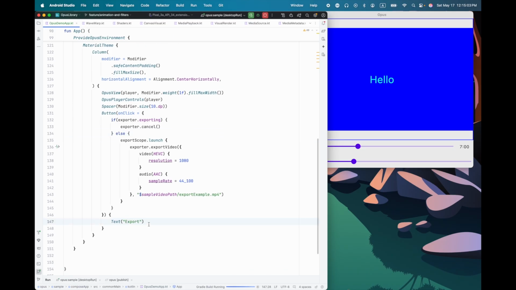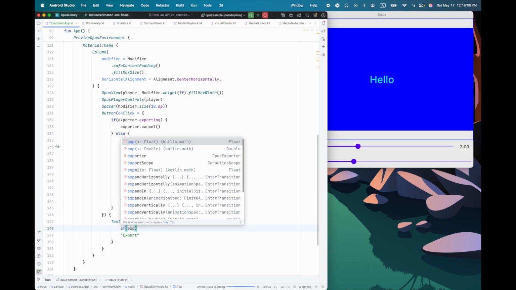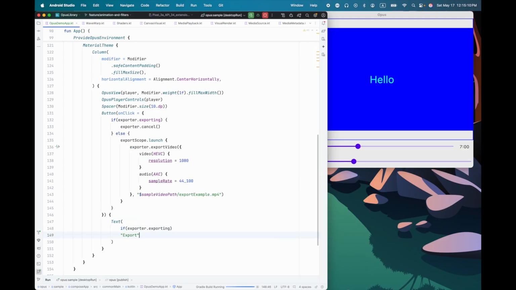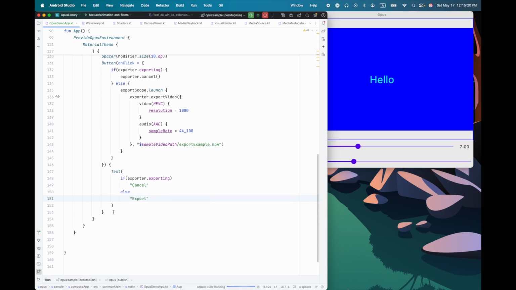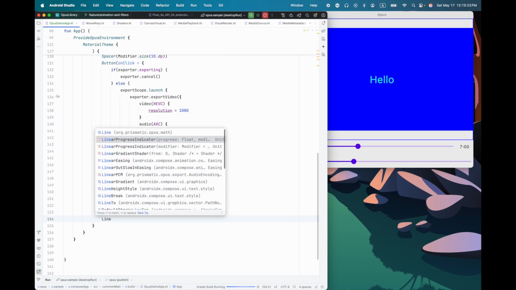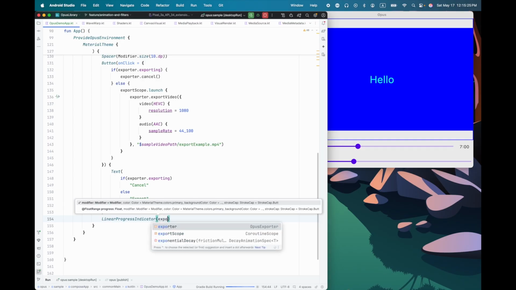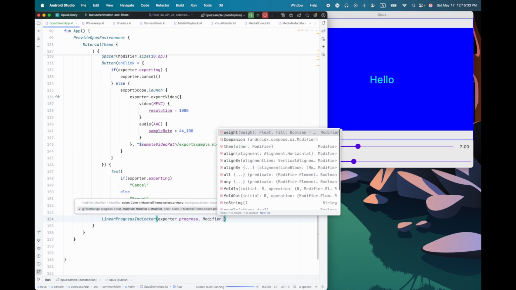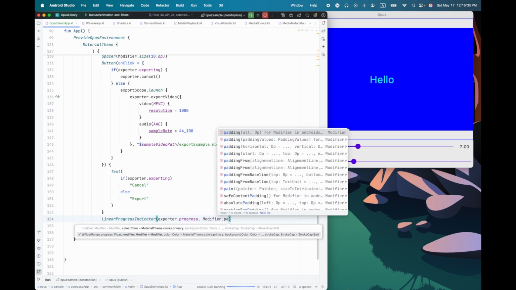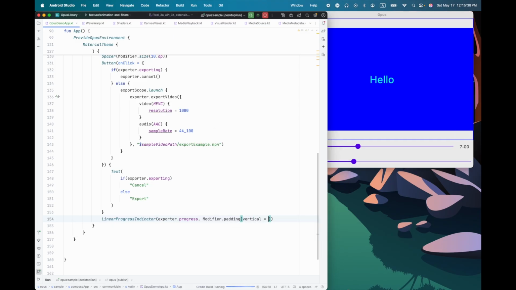But okay, now our button says export. So just like we had before with the play and pause, we want to say if the exporter is exporting, then we want to label this cancel. Otherwise, we want to label it export. And the other missing piece here is we really ought to have a progress bar for this. So let's do a linear progress indicator, and we'll just give it exporter progress. Great. And then let's just give it a little bit of padding.